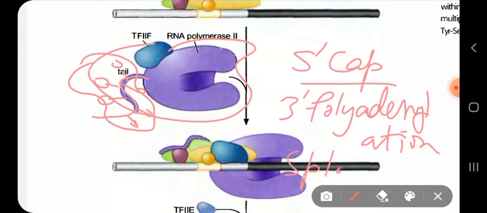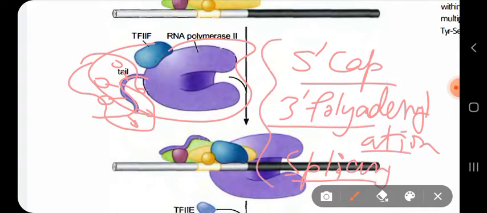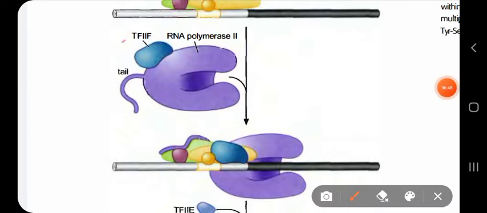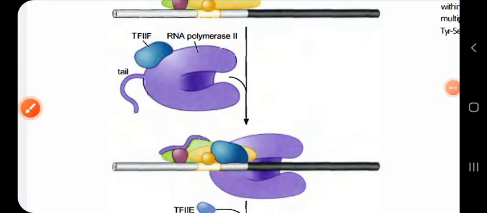All these post-transcriptional modifications occur due to the phosphorylation state of the tail of RNA polymerase 2. You will see later on how it occurs. So we are talking about the initiation process. This TF2F with RNA polymerase 2 binds to the promoter region.